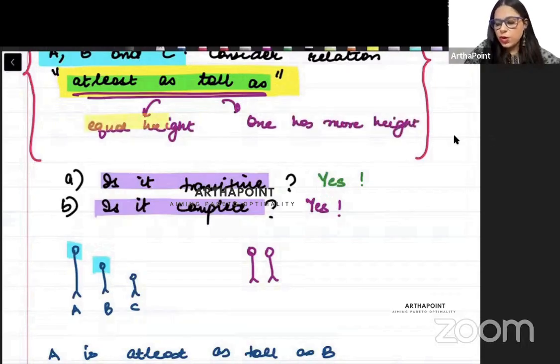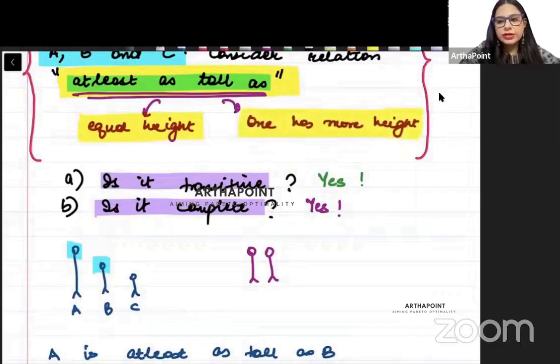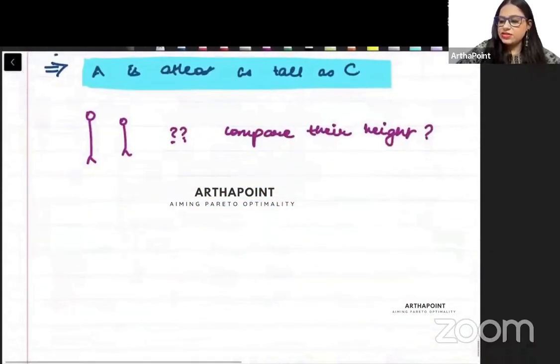यही तो होगा, isn't it? One has equal height as other or one has more height as other. Both these relationships are covered here, isn't it? Right? So you can go ahead and you can understand here that this is a complete relationship. Right? So this is about it, right? Now, I hope that this homework question is absolutely clear to you. Let us now go to a new topic and we are going to talk about indifference curve today.